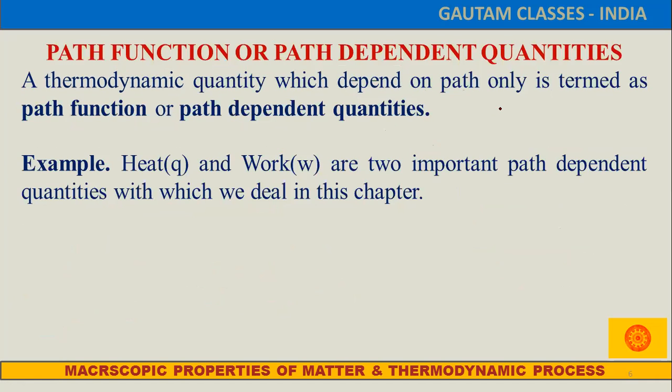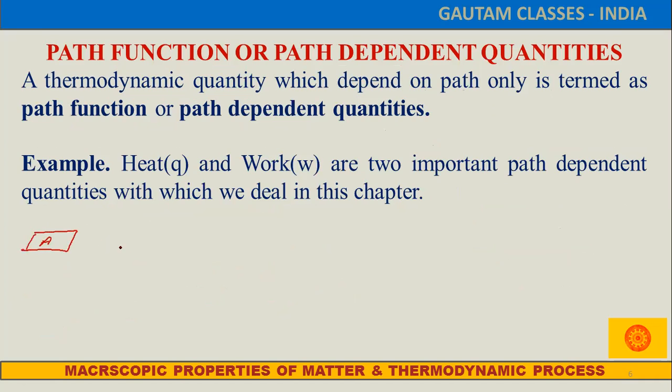The second thing is path functions, or path variable quantities. Path variable quantities depend only on the path by which our system is going. Here also I am going to take one example.